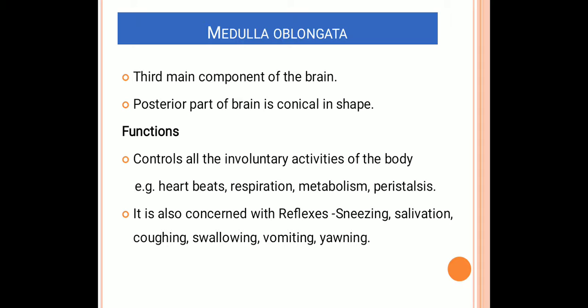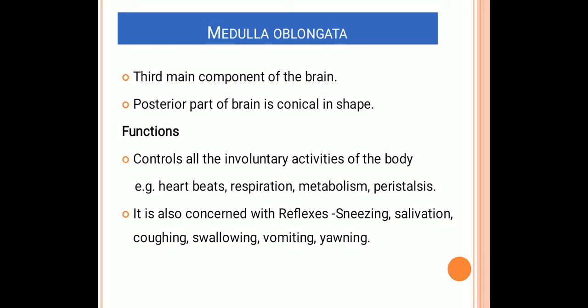It also contains the vital reflex centers, for example the cardiac center, and it is concerned with reflexes such as sneezing, salivation, coughing, swallowing, vomiting, and yawning. Everything is controlled by the medulla oblongata. Yawning, vomiting, swallowing are all involuntary actions controlled by the medulla oblongata.